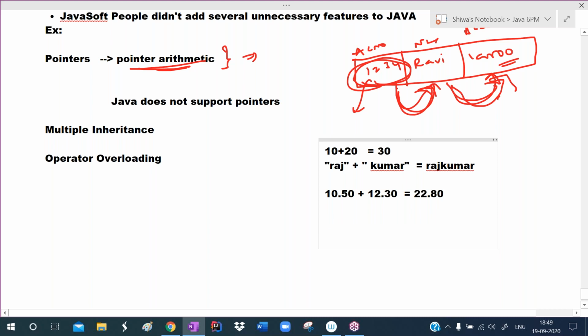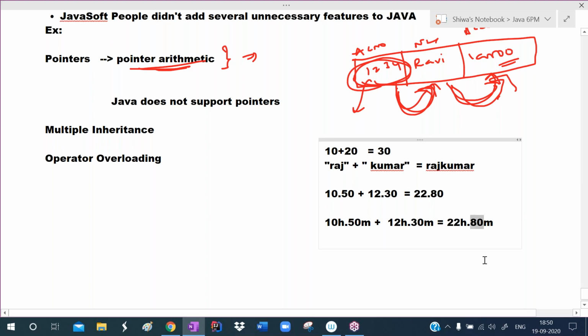But assume that this is 10 hours 50 minutes plus 12 hours 30 minutes. In such situations, if it gives the result as 22 hours 80 minutes, this is a little bit meaningless. Why is it meaningless?